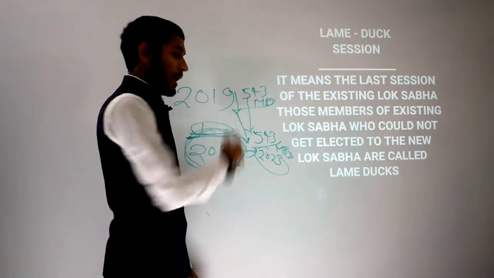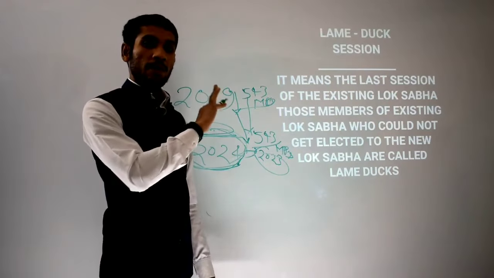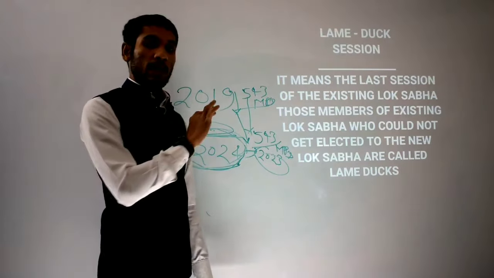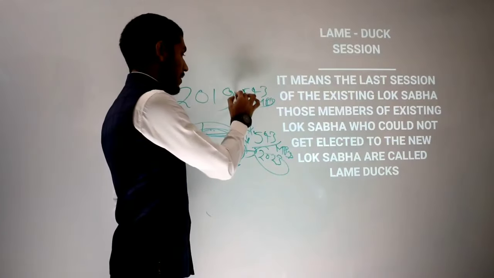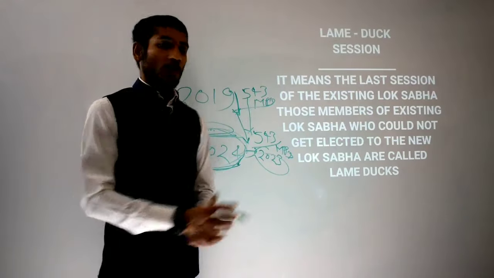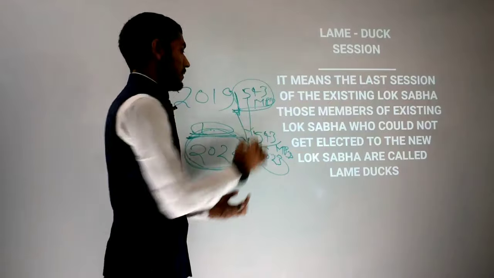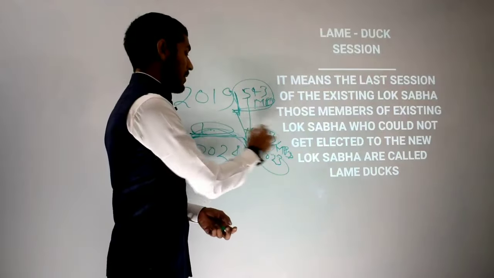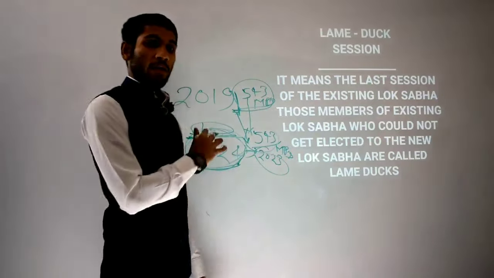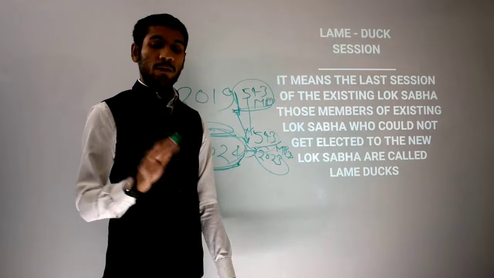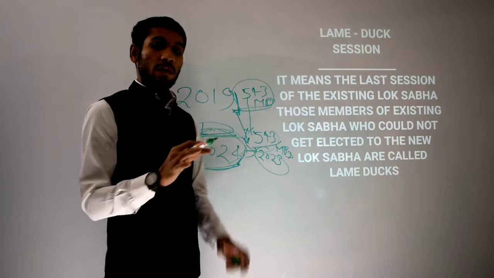It has never happened in Indian parliamentary history that all the candidates who won the previous general election won again in the next one. It is possible, but it has never happened and it will never happen, you can say.